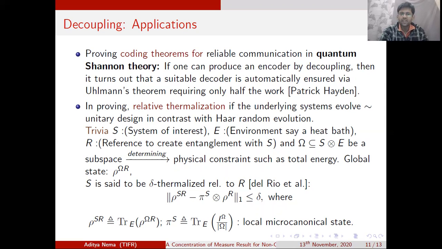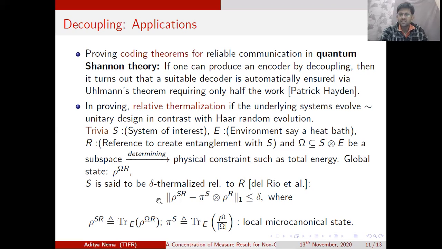Okay, but if we look at the reduced state by tracing out the environment from the state rho omega R, let's say that is the state rho SR. So it is observed that if the state rho omega R is allowed to evolve, then it spontaneously decouples into a state pi S tensor rho R. So this is the definition.